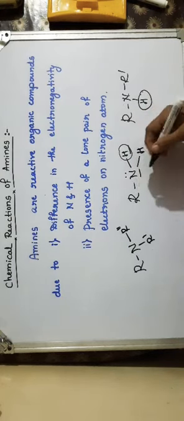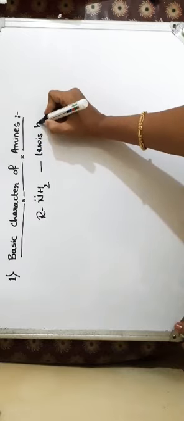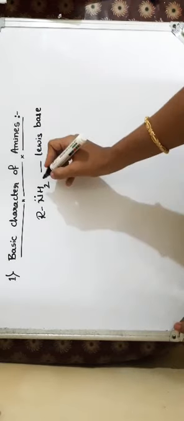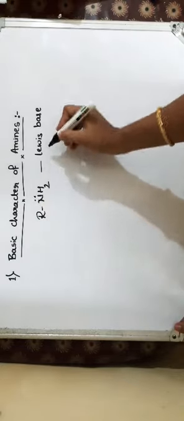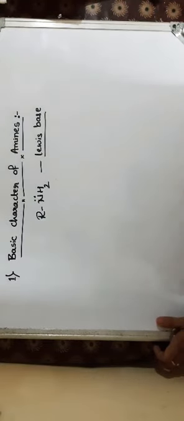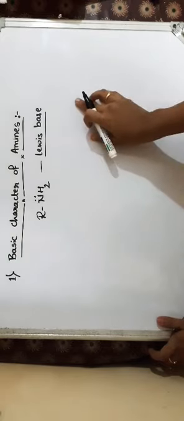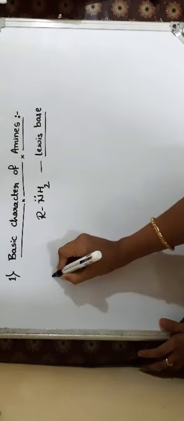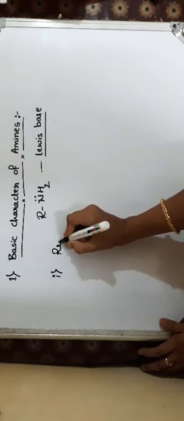The first chemical property of amines is the basic character of amines. Because of the presence of a lone pair of electrons on the nitrogen atom, they act as Lewis bases. As you all know, nitrogen carries a lone pair of electrons, so because of this lone pair, these amines act as Lewis bases. The basic character of amines is illustrated by the following reactions. The first reaction is the reaction with water.